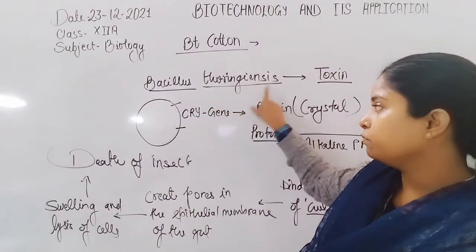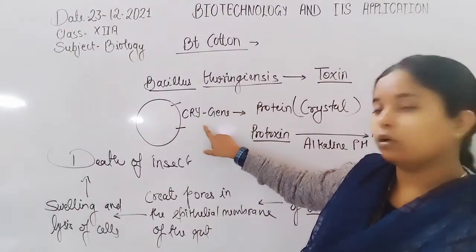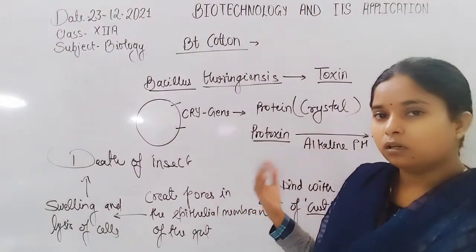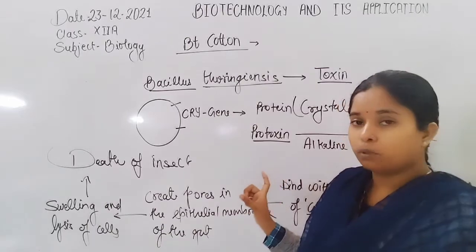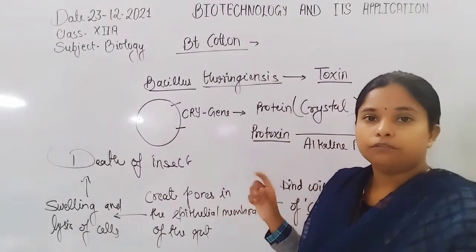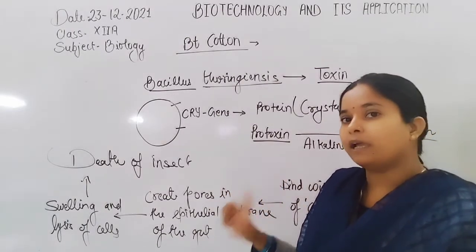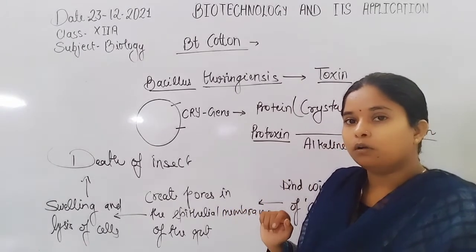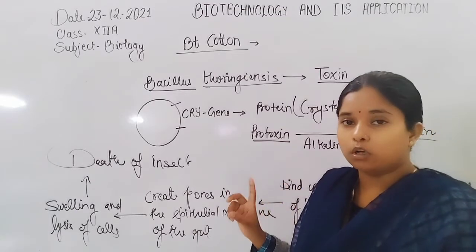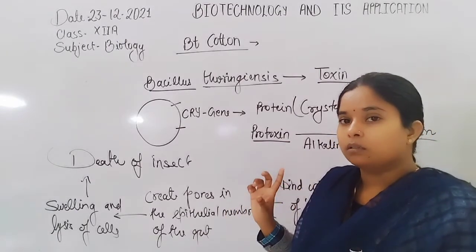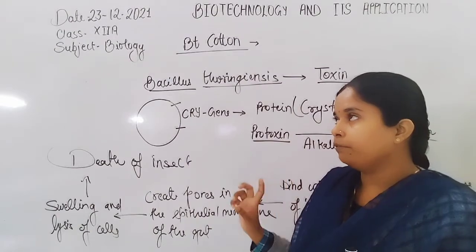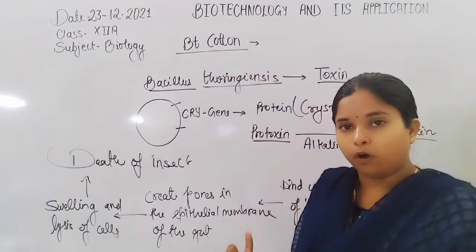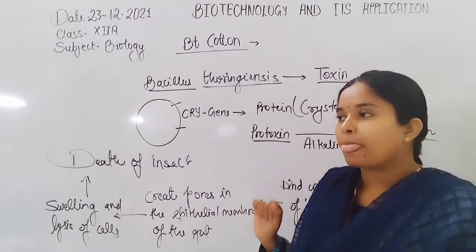In the genome of this bacterium there are genes called Cry genes, and there are different types of Cry genes present: Cry1Ac, Cry2Ab and Cry1Ab. Cry1Ac and Cry2Ab prevent the growth of bollworm.